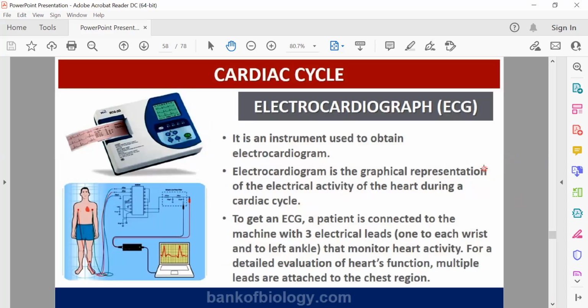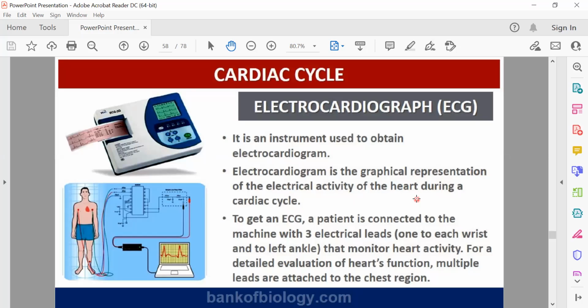So if the muscle of heart is excited, in that case, the excitability of the muscle can be measured by using an instrument. So the electrical activity in the heart, when there is an increase in the potential difference and when there is a decrease in the potential difference, can be measured by using this instrument.